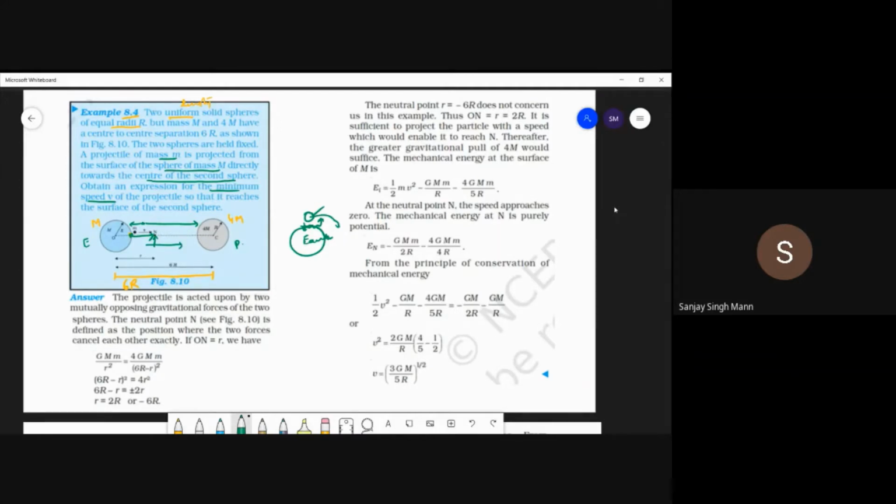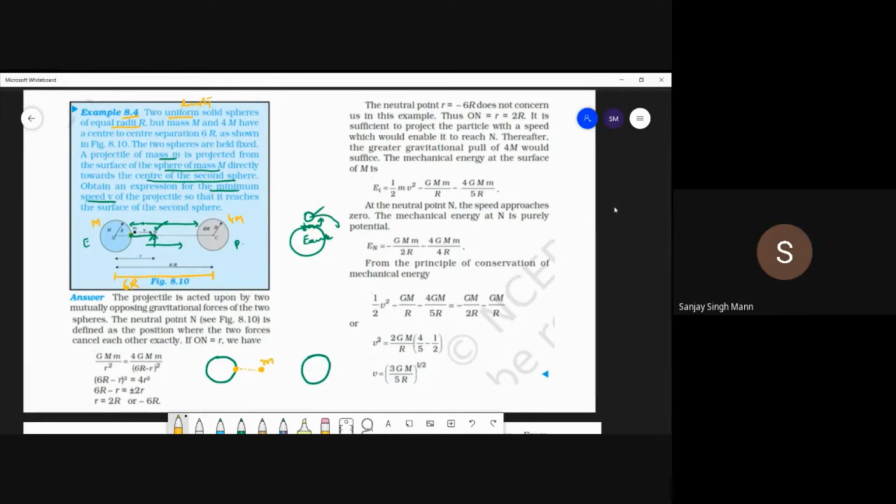So we want it at the neutral point where both the forces are equal. So this is the neutral point where the force due to this and the force due to this are equal. That's a very simple thing. So I have mass over here, I have mass over here, and this is the projectile that I have launched from here, and it is moving in this direction, and it has reached here. So this is the position.